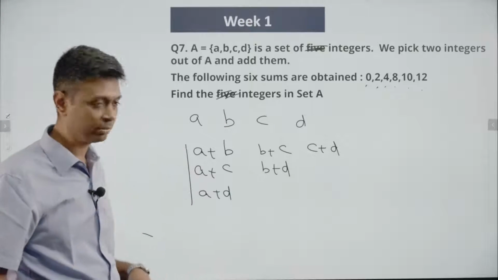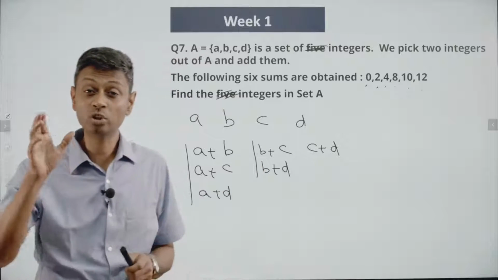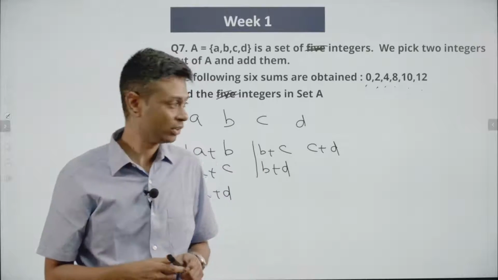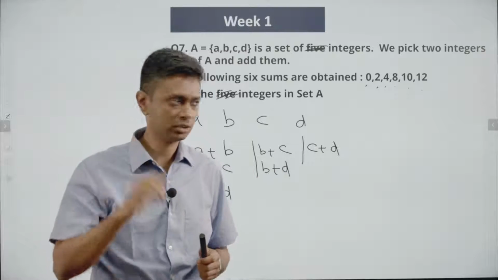Count with some pattern. Including A, what do we have? A plus B, A plus C, A plus D. Including B, what do we have? B plus C, B plus D. Now I won't count B plus A, that I've already counted. Including C, we have C plus D. That's why there are 6 different sums. I'm adding all of this.